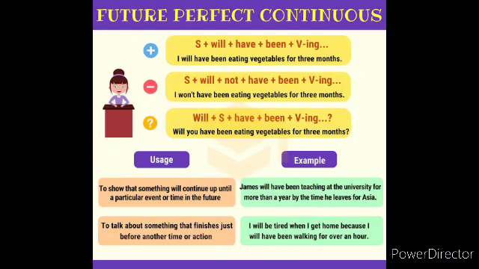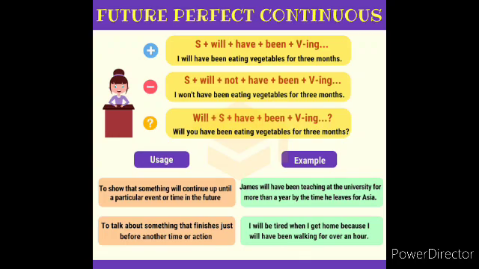Now look at the next image here. As I told you already, the positive, negative and interrogative sentences in future perfect continuous tense. So, subject plus will plus have been plus verb in the ing form. In negative, we should add not along with the future verb, that is will. And in interrogative, will plus subject plus have been plus verb in the ing form.